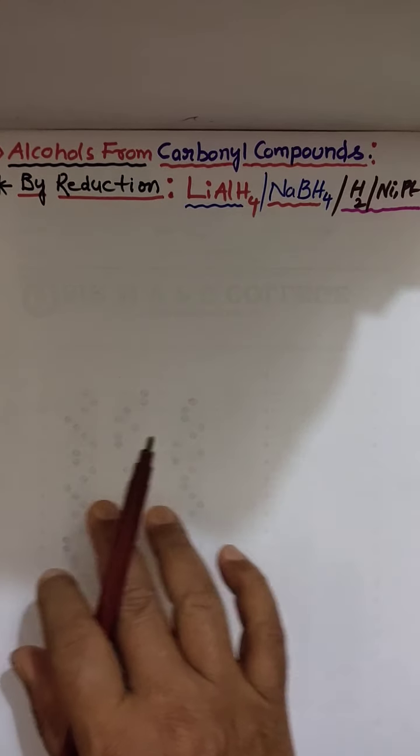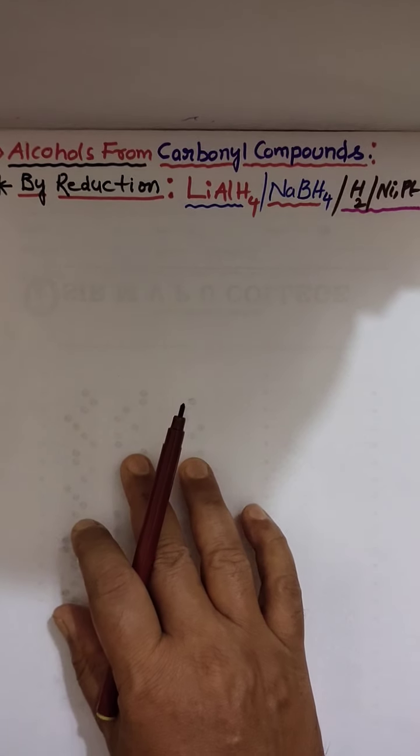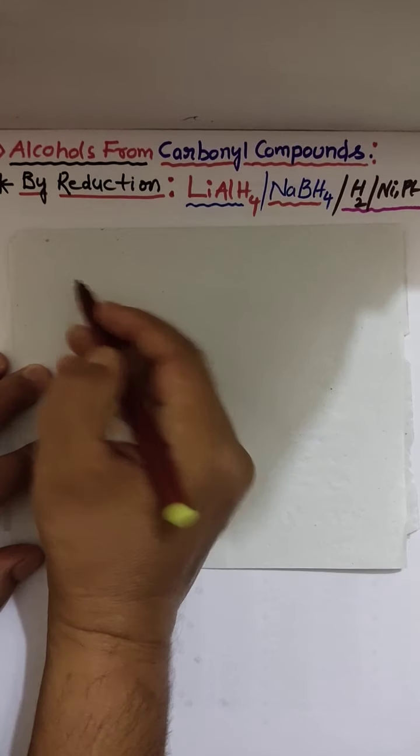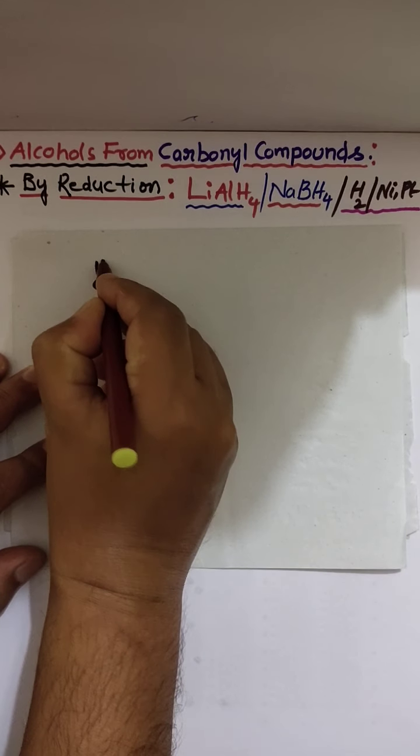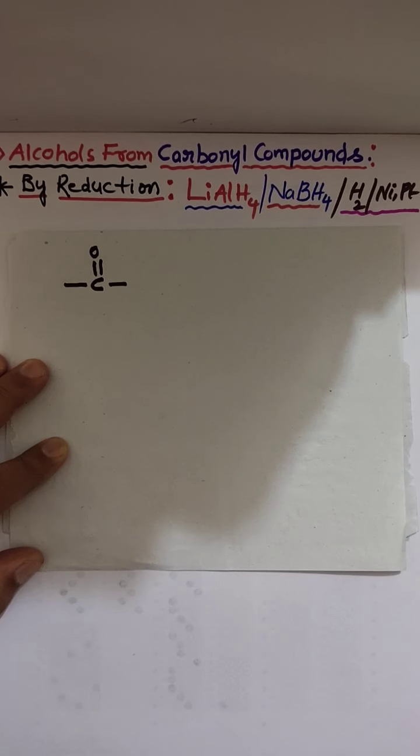Carbonyl compounds. What is meant by carbonyl compounds? First we have to discuss the meaning of carbonyl compounds. Carbonyl compounds are nothing but compounds with the C double bond O group.